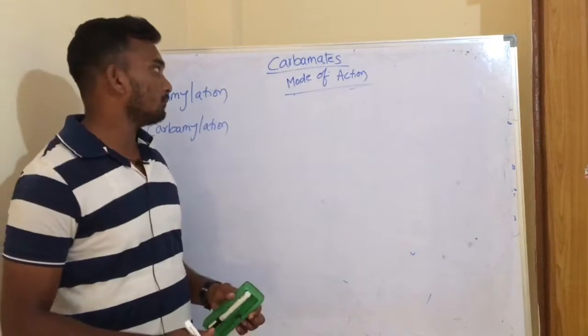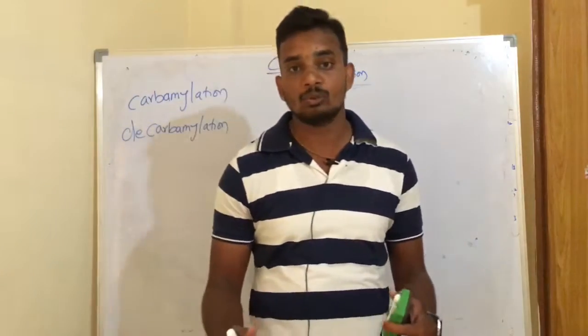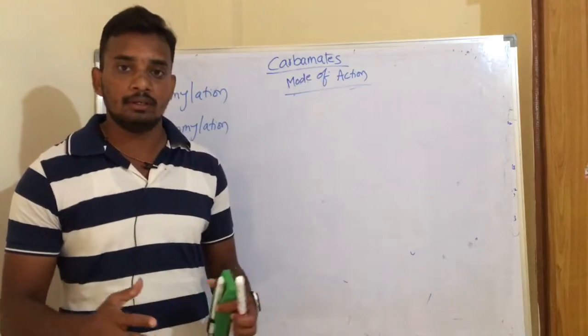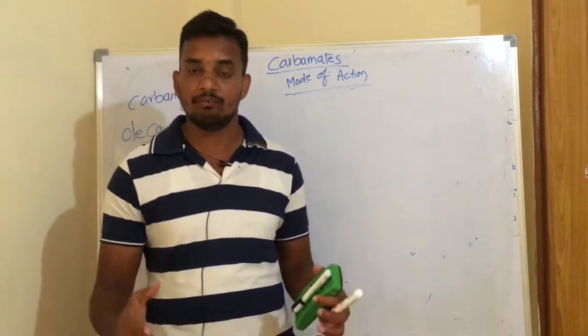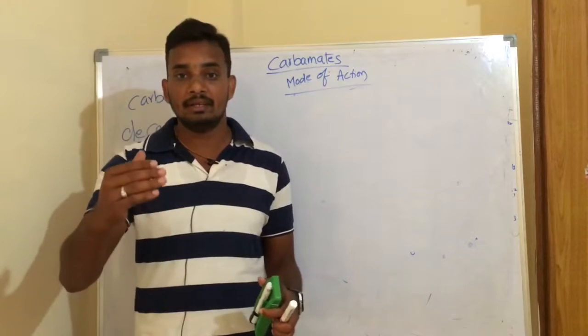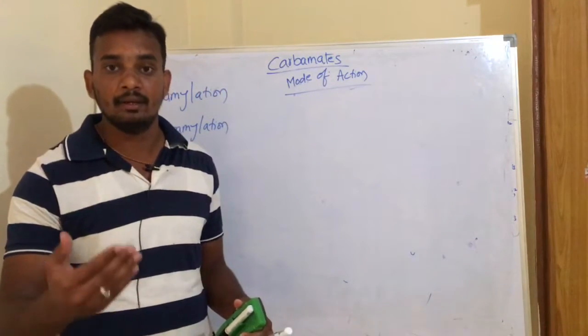Okay, when a carbamate enters the nerve synapse, it tries to bind with the active site of acetylcholinesterase, and when it binds to the acetylcholinesterase, it forms a complex, and that complex is very unstable, and it will readily decompose into a stable carbamylated enzyme.